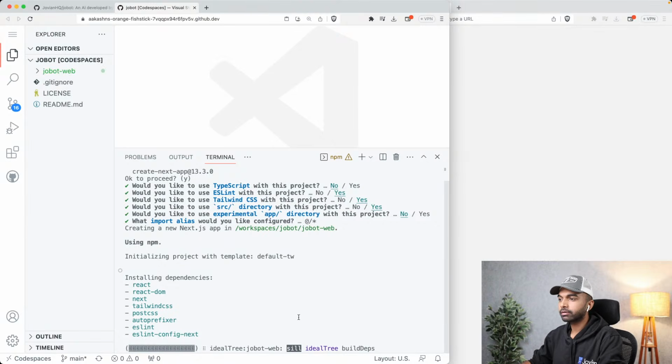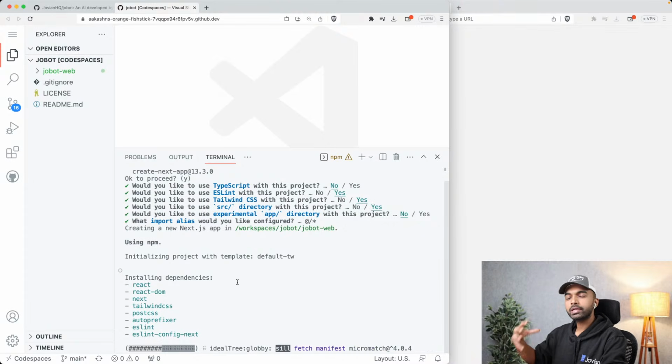I'm not too concerned with all of that right now. Okay, so you want to use these settings, but feel free to use TypeScript if you know it. Feel free to maybe use the app directory, the experimental features if you want to, but just to keep things simple as we're getting started, let's just go ahead with the basic setup that this is going to give us.